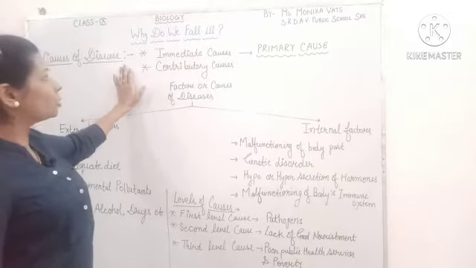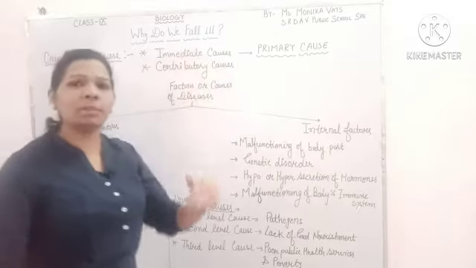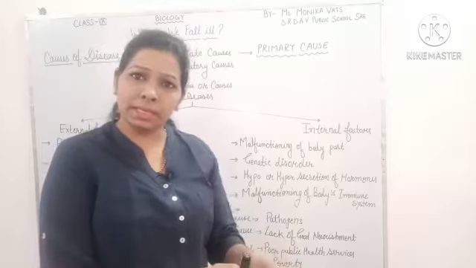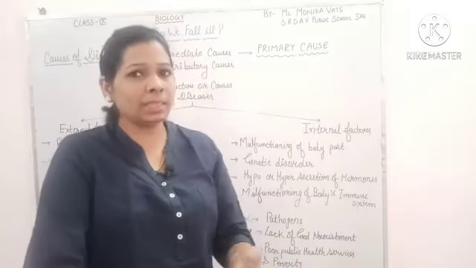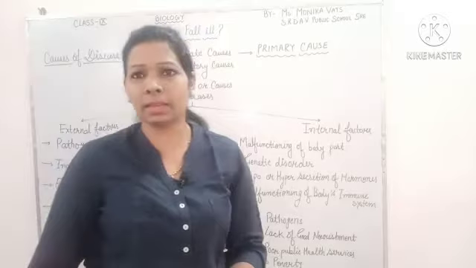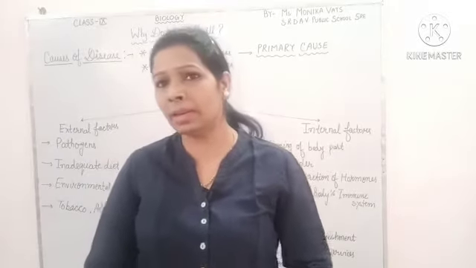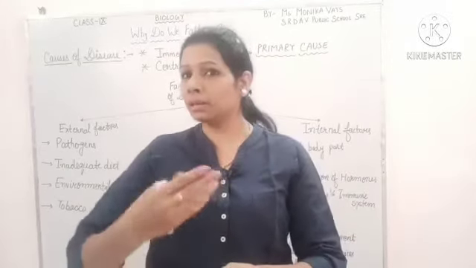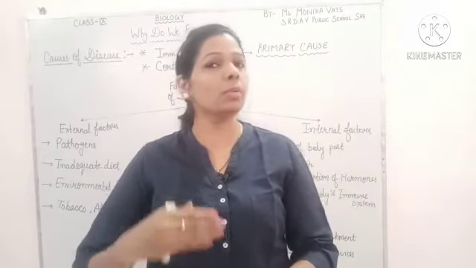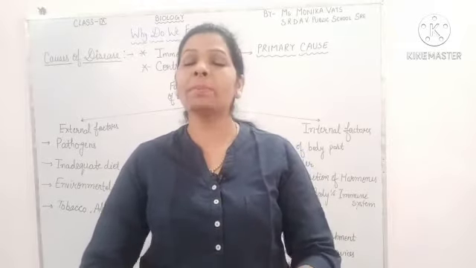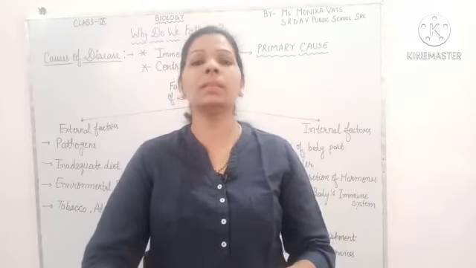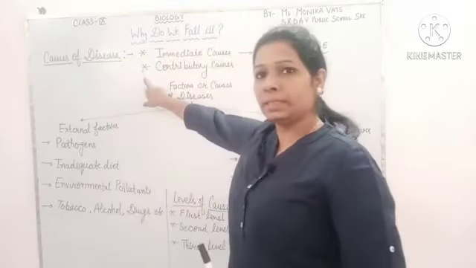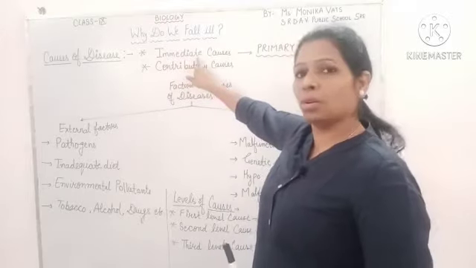So for causes of diseases, basically there may be two different types of causes. Sometimes the cause of the disease is immediate, that means it can be seen, it can be understood, it can be observed, so that is the immediate cause. But sometimes many conditions do not directly cause diseases, but they contribute to the disease. So on that basis, causes of diseases may be immediate causes.